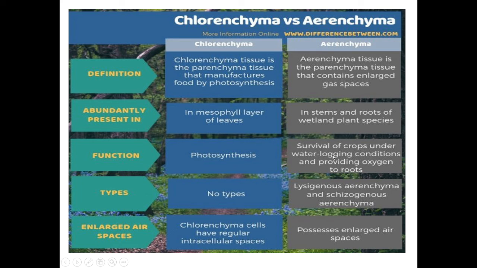Here it is survival of crops under waterlogging conditions and providing oxygen to the roots due to the air cavities. There are no types in chlorenchyma. There are types in aerenchyma, but don't remember that. Here the regular intercellular spaces are there, and here the enlarged air spaces are there.